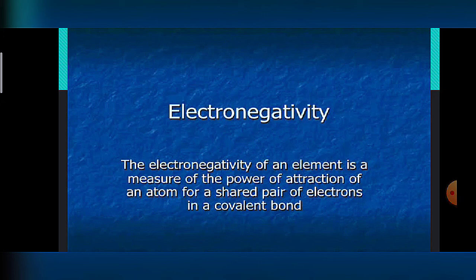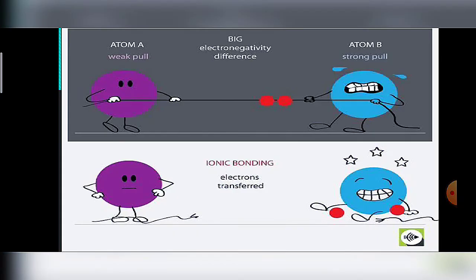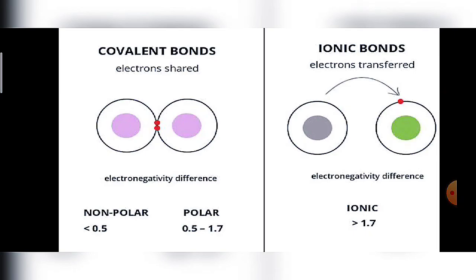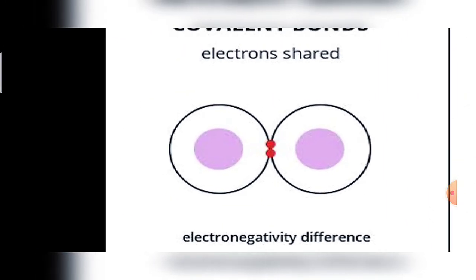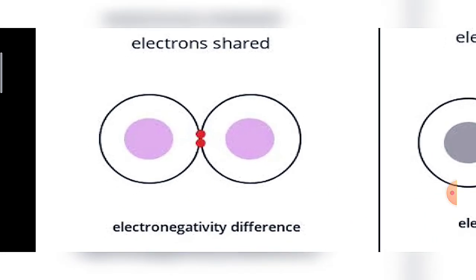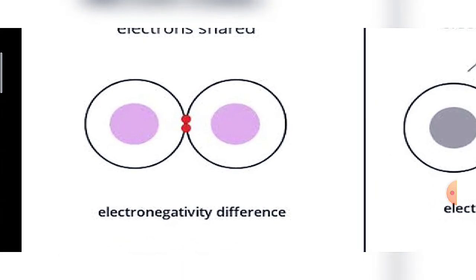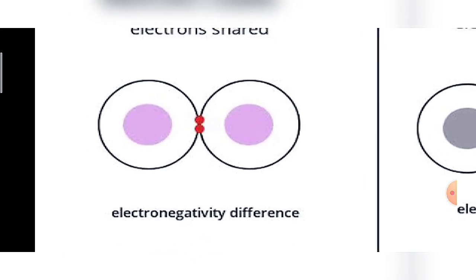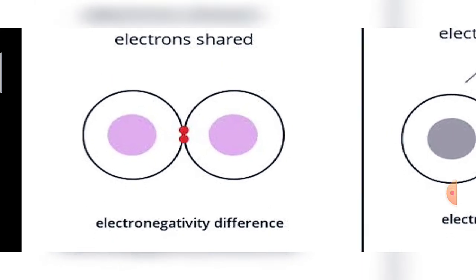What is a shared pair of electrons? Atoms combine with each other by mutual sharing of their electrons, and these electrons are present in their outer shells. When their outer shells combine with each other, as you can see on the screen, this is the formation of a covalent bond in which two atoms are sharing their electrons with each other. This is called mutual sharing of electrons, and by sharing they combine with each other and form a bond which is called a covalent bond.